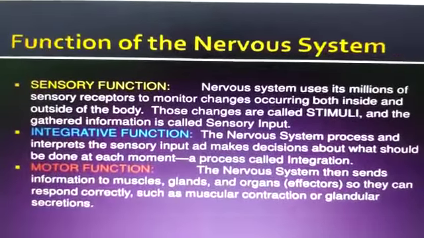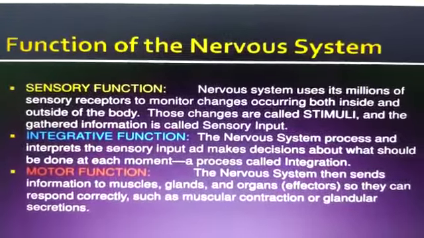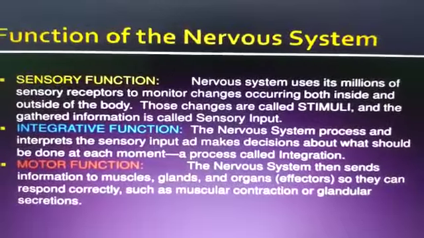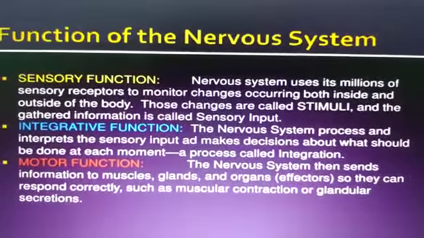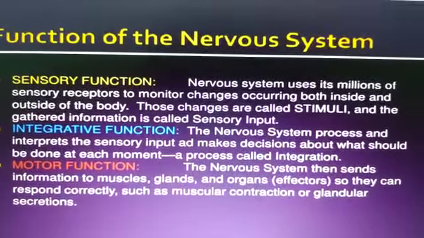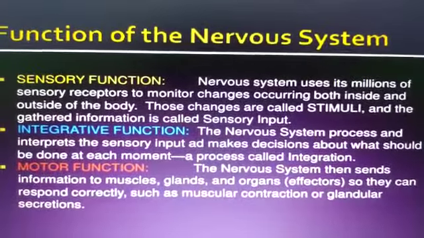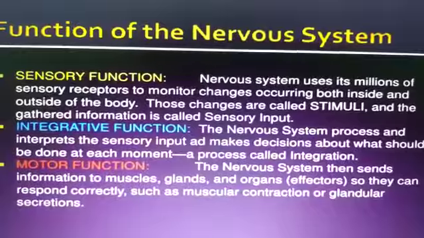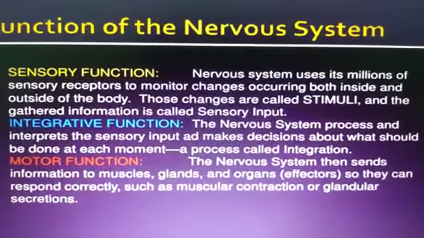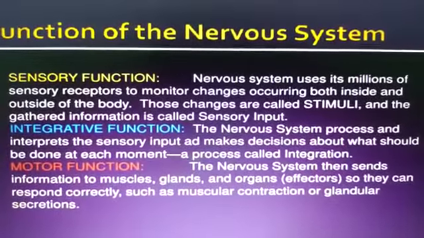The major functions of the nervous system are sensory function, integrative function and motor function. The nervous system uses its millions of sensory receptors to monitor changes occurring both inside and outside of the body. Those changes are called stimuli and the gathered information is called sensory input. The integrative function of the nervous system interprets the sensory input and makes decisions about what should be done at each moment, a process called integration.